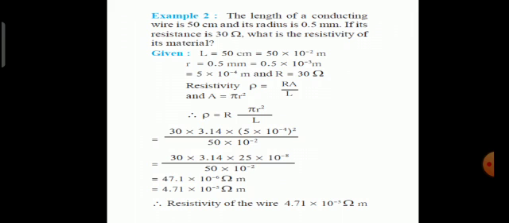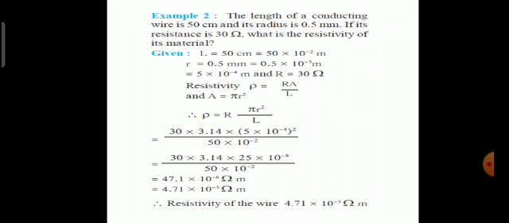Next, the length of a conducting wire is 50 centimeter and its radius is 0.5 millimeter. If its resistance is 30 ohm, what is the resistivity of its material? The length of the conducting wire is 50 centimeter and the radius is 0.5 millimeter. Now first we need to convert these units.